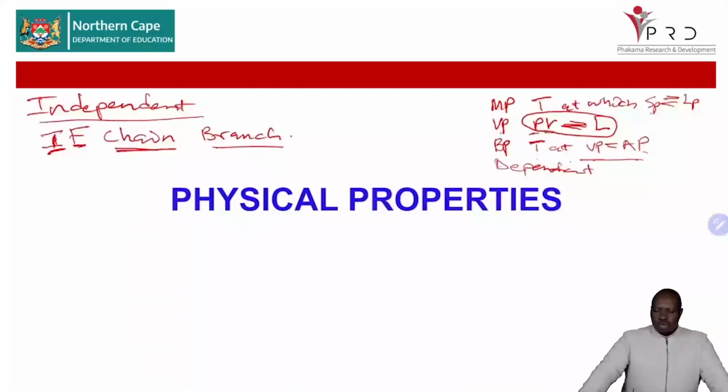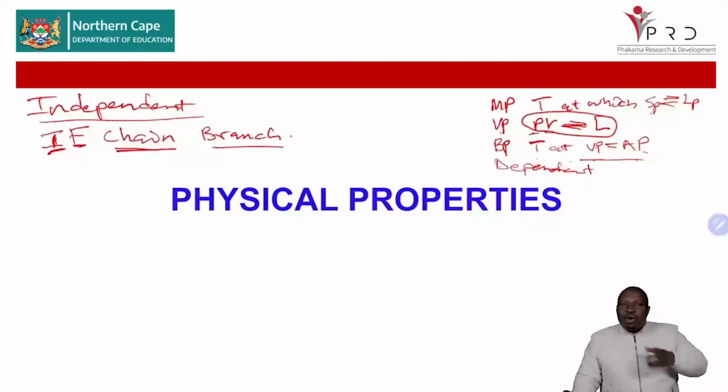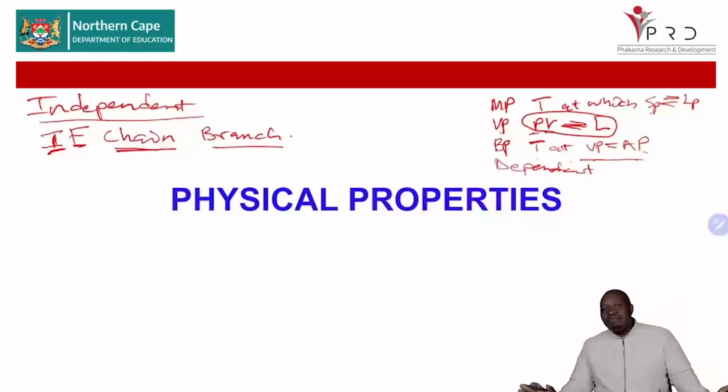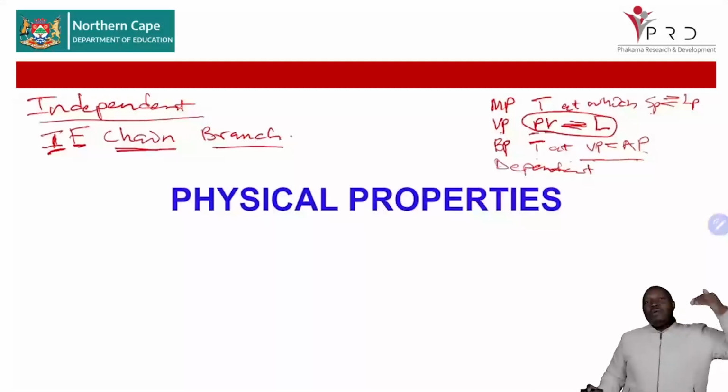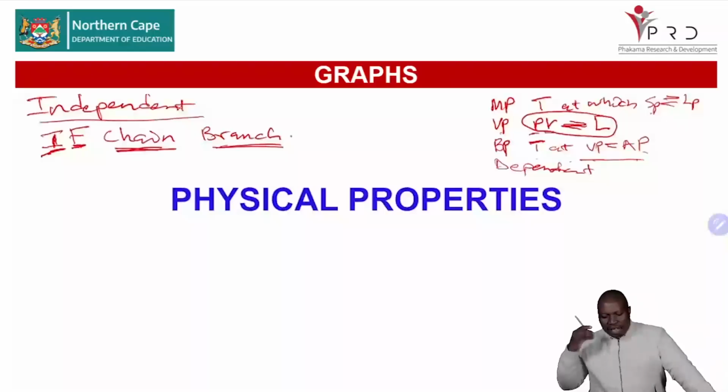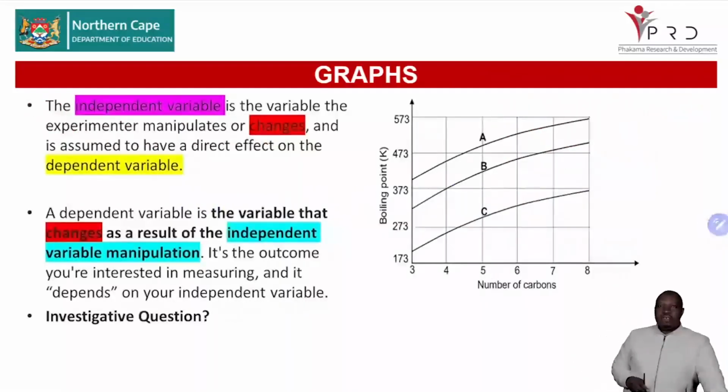If we change those three, we are able to answer all our questions. So when you get your question, you will always check your independent variable and your dependent variable. At least the dependent, you already know: melting point, vapor pressure, and boiling point. So you just check what we are measuring in this experiment. Then you know that is your dependent variable. What are we changing? We change the intermolecular forces, the functional groups, the chain length and the branches. Those are the three things that we change within a structure. So have that as we go to this question, and we won't have a problem.